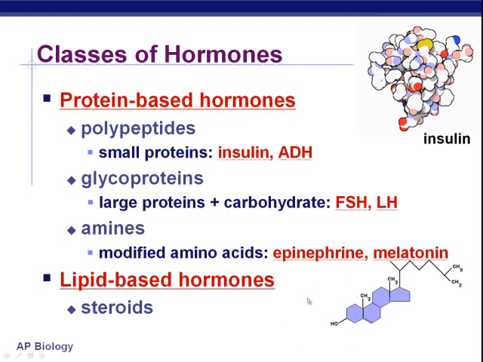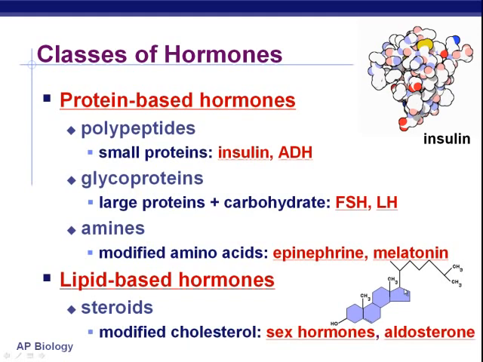This is cholesterol. It is made out of four rings of carbon, with different stuff dangling off of those rings. Any steroid hormone, the estrogens, the testosterones, they are all fundamentally cholesterol, this four carbon ring structure. It's just that there's different stuff dangling off of it, different functional groups that make the different steroid hormones different from each other.